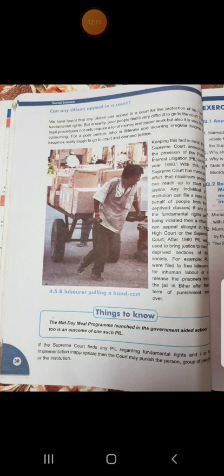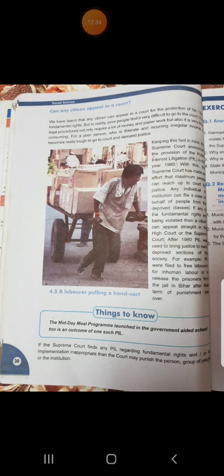An example is given that PILs were filed to free laborers from inhuman labor. There were many cases where the laborers were made to work hard all day. ऐसे मजदूर थे जो बहुत कड़ी मेहनत करवाते थे और पैसे कम देते थे.